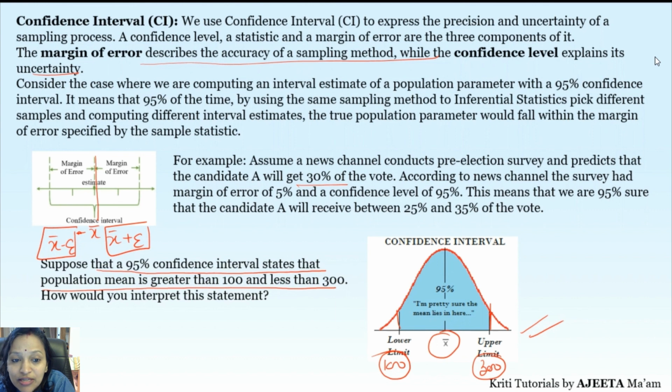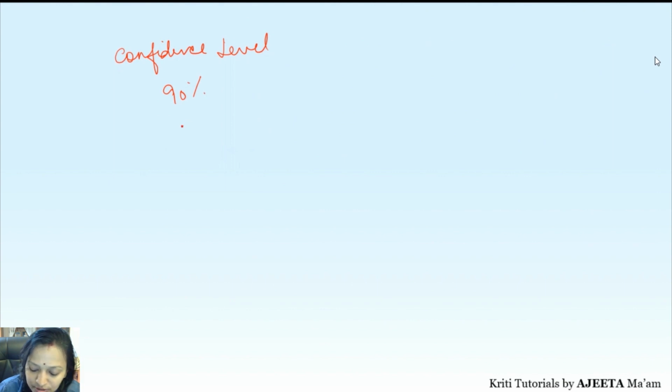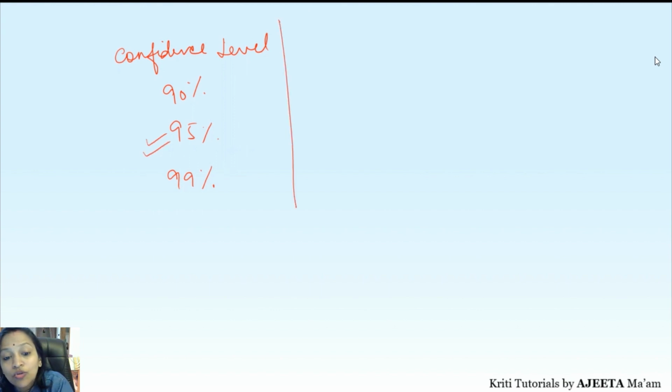Now in interval estimation we have a few formulae, very simple formulae that we use for calculating the margin of error and for giving the values. Now let's go for it. So here we have the first formula for you. Suppose confidence level you have, the most common confidence levels that we study are 90%, 95% and 99%. That's important for you, correct. These remain standard, mostly we go with 95%. So 90%, 95% and 99%.